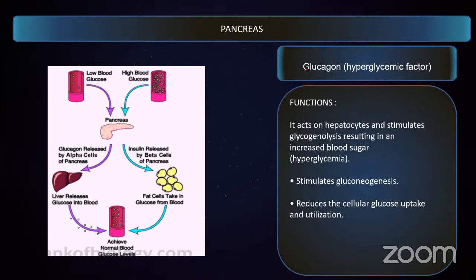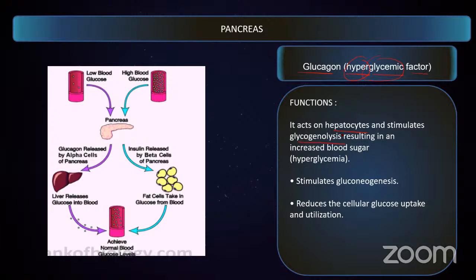What is glucagon? Look at this, it is a hyperglycemic factor. Hyper means more, glycemia means sugar or glucose. It increases the blood glucose. So how does it do that? If you want to increase the blood glucose levels, this hyperglycemic hormone has to act on liver cells, and it will stimulate glycogenolysis, glycogen to glucose.